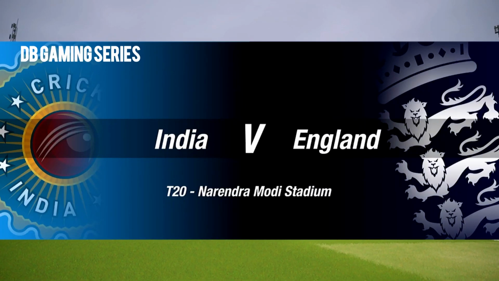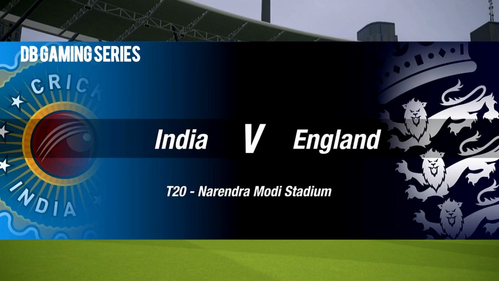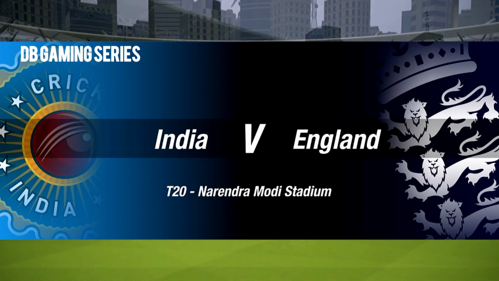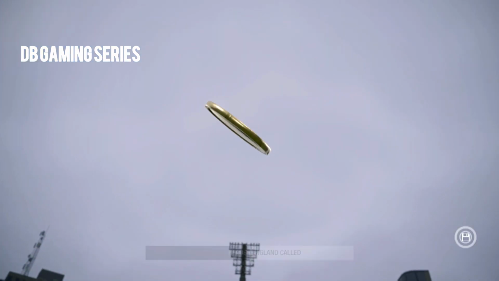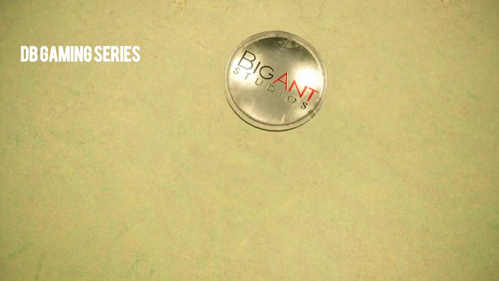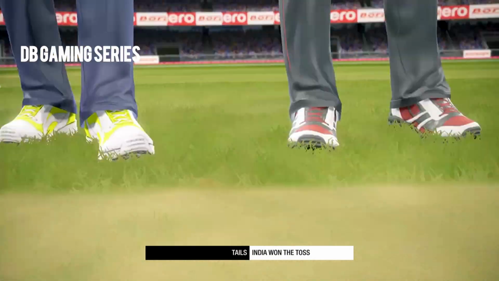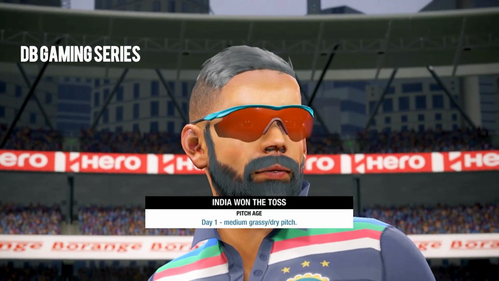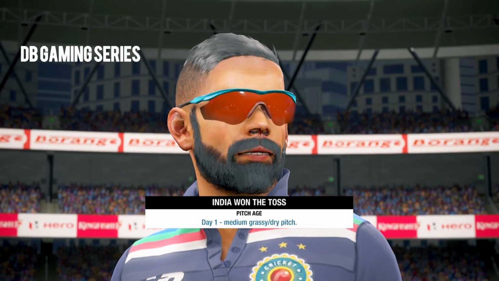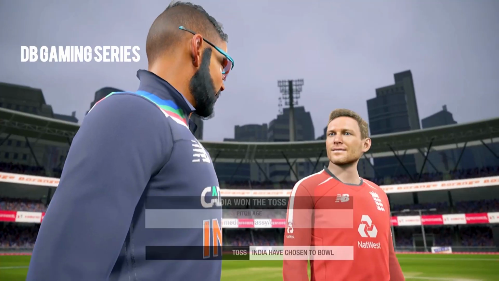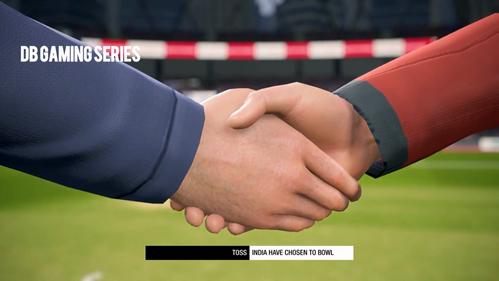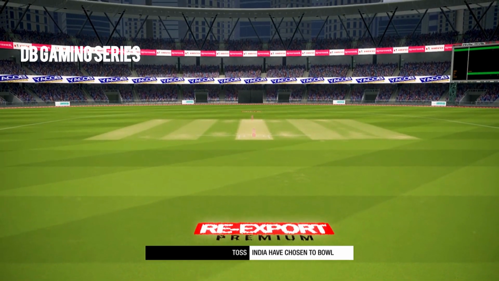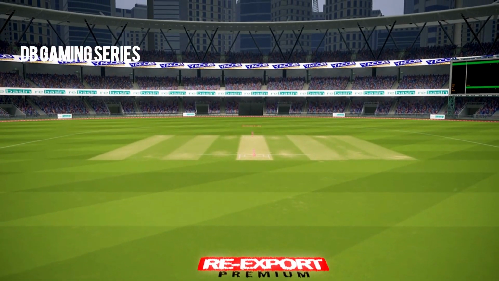Alright, everybody, welcome to the third T20 international between India and England, and the series is 2-0 at the moment. Both captains are at the toss, Virat Kohli and Morgan for England, and once again India won the toss for the third match, 3 in a row for Virat Kohli, so credits to him for always calling the lucky tails. India have won the toss and have chosen to bowl first again, so they are bowling first for the third time in our DB Gaming series.